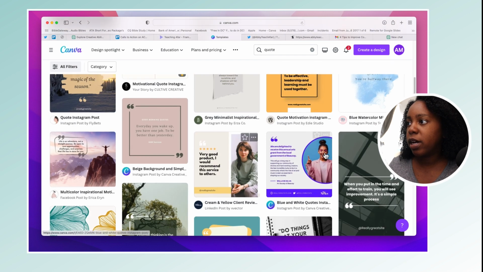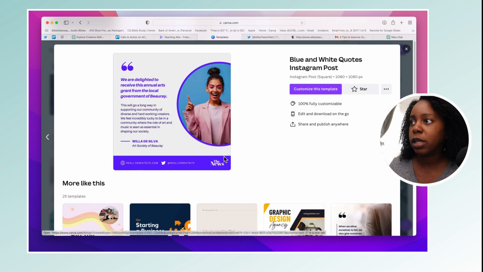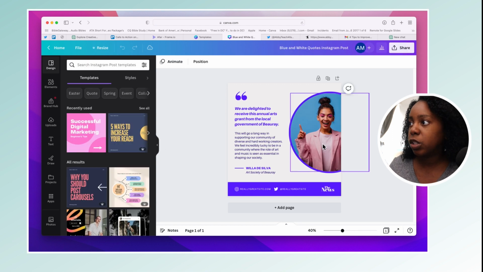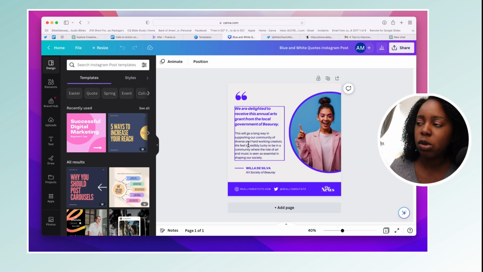So you look at one that you like. Maybe I like this one right here. I'm just going to click on it, and then I'm going to go customize this template. So when I go to customize this template, we can just switch out information as well. So first things first, I have the layout that I want. I don't have to use all of this text, but we see we have some bold, some not bold.